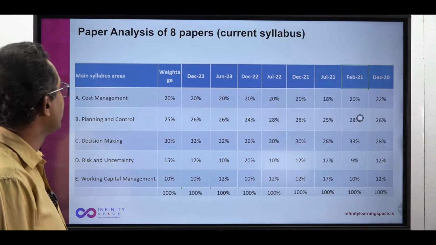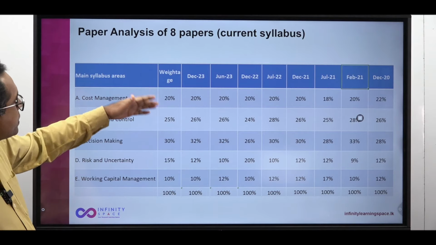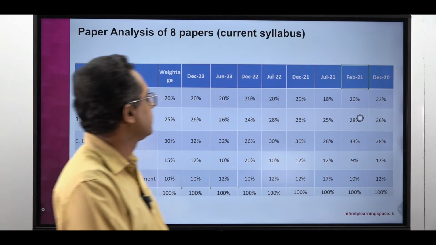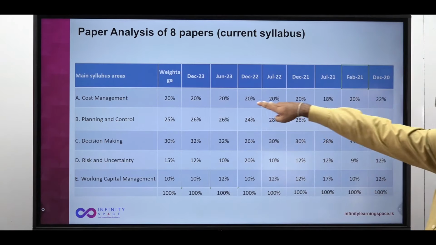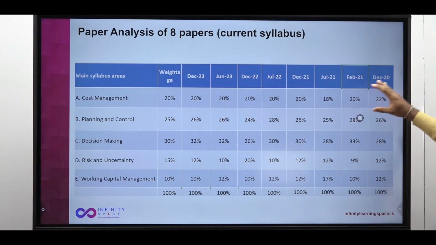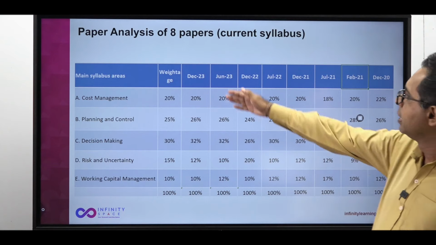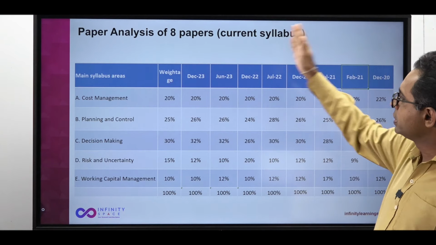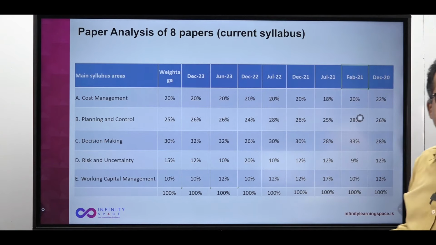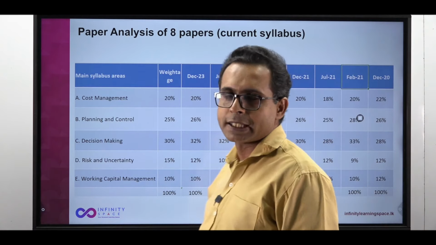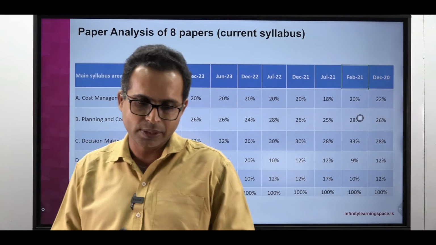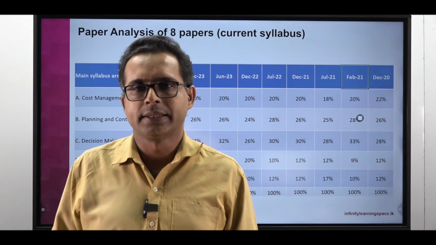So this is the weightage, if you can see. In most papers it's 20%, sometimes 22 or 18, but on average it has been 20% in all the papers. From December 2020 to December 2023, 7 papers are here. With June 2024, we'll have 8 past papers, and there's a pilot paper also. So there are 9 papers under the current syllabus.